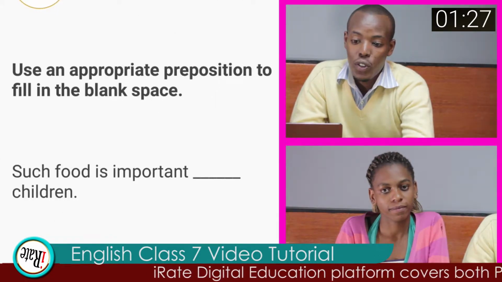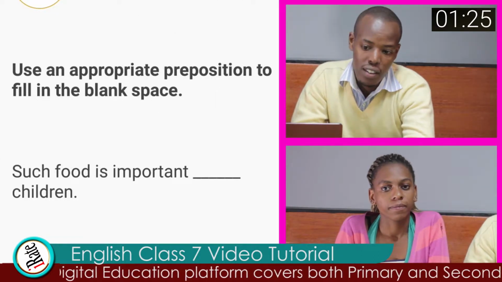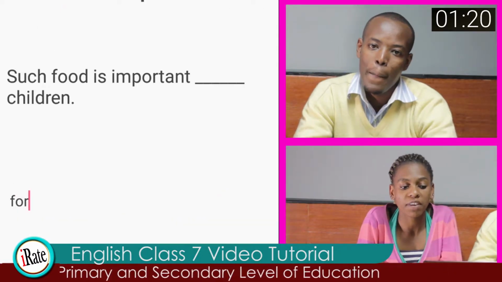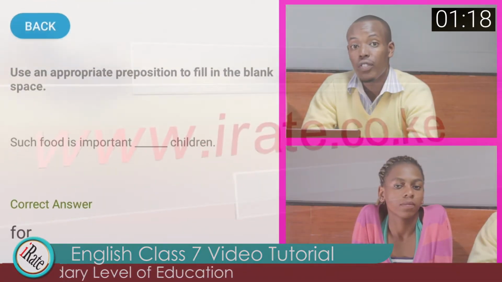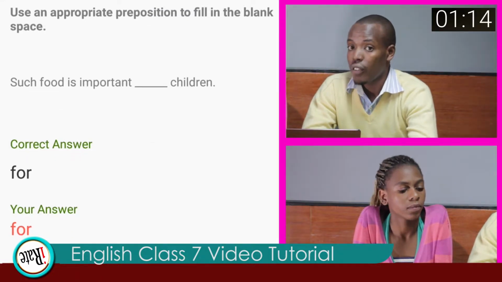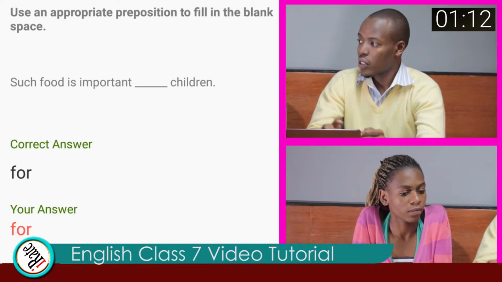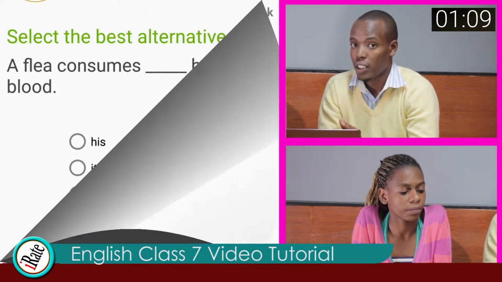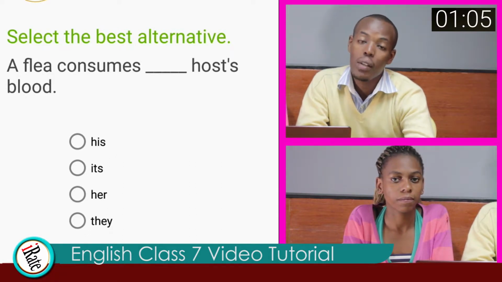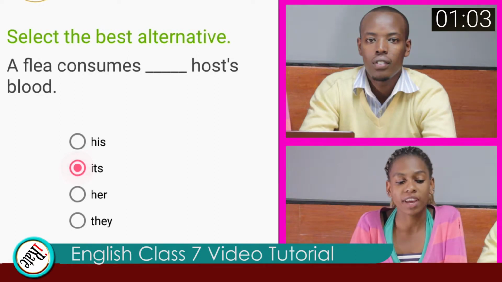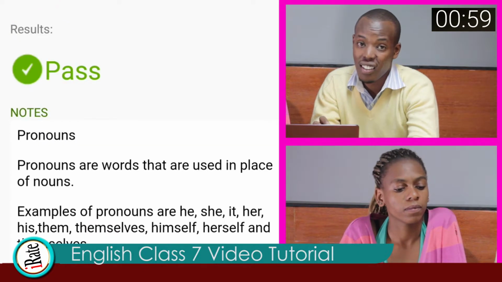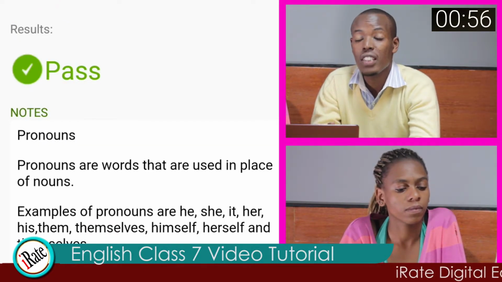Question 7. Choose an appropriate preposition to fill in the blank space. Such food is important for children. The answer to question 7 is for. As we had said earlier on, for is a preposition used to join different parts of a sentence together to make a meaningful statement. Question 8. Select the best alternative. A flea consumes its host's blood. The answer to question 8 is its. Its is a pronoun. A pronoun is a word that we use instead of a noun.